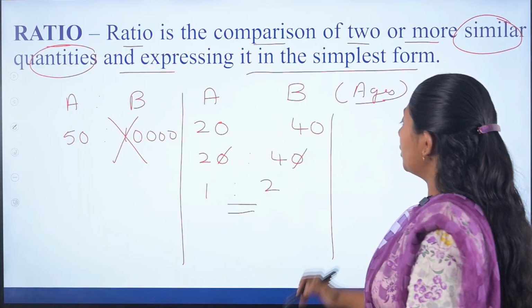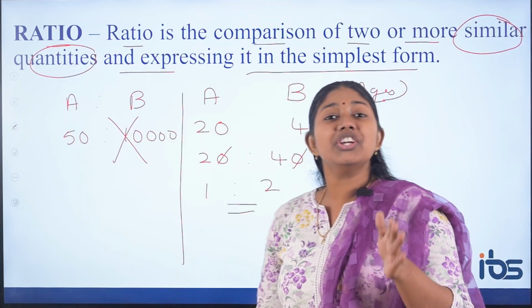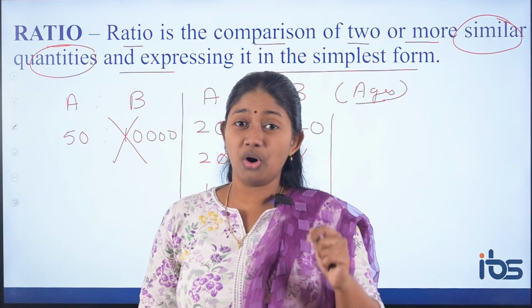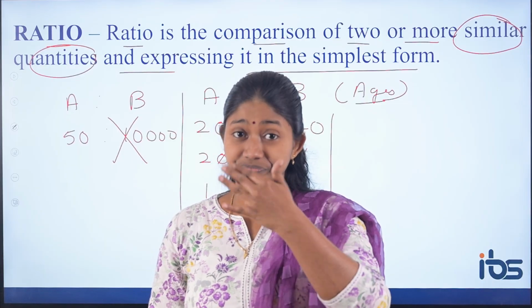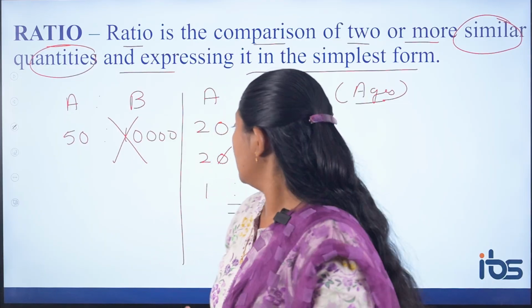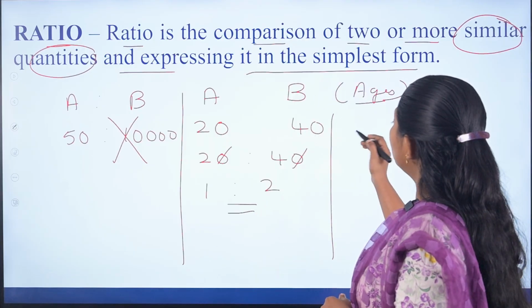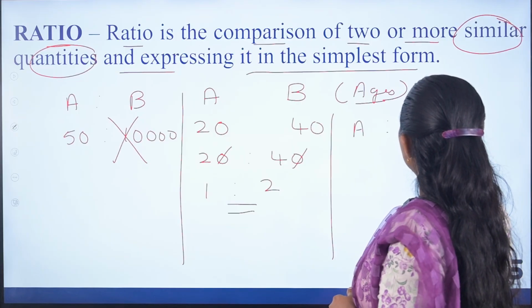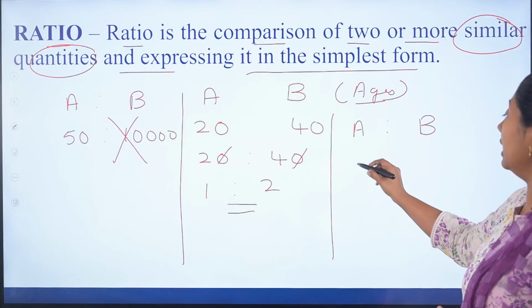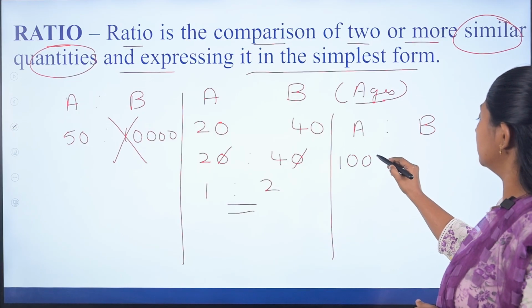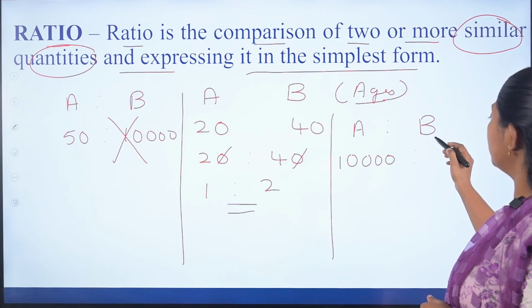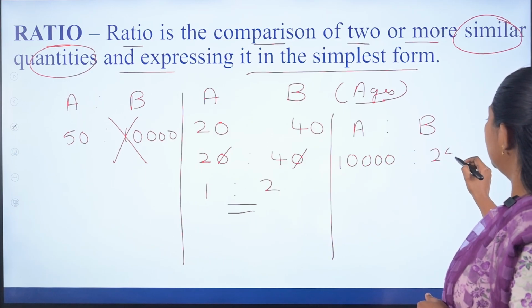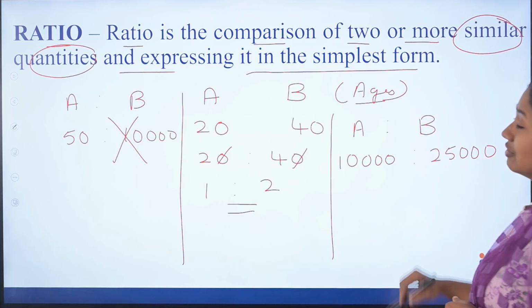And one more point is, there is a relation between HCF and ratio. Already we have discussed it in our HCF and LCM. If you have two numbers, let it be ages or salary, say salary of A is 10,000, whereas salary of B is 25,000.